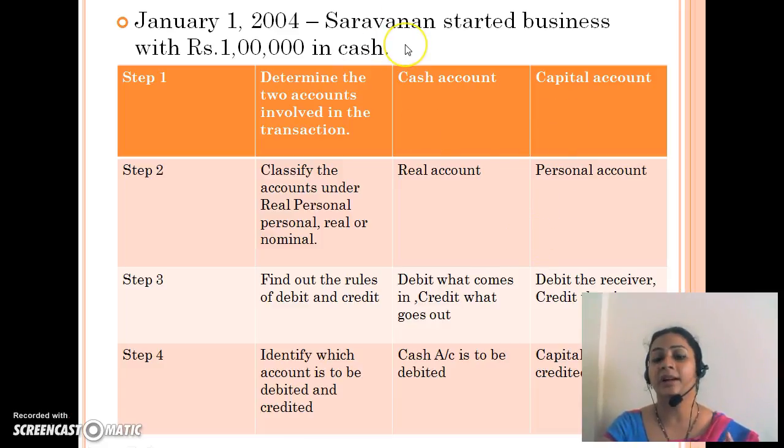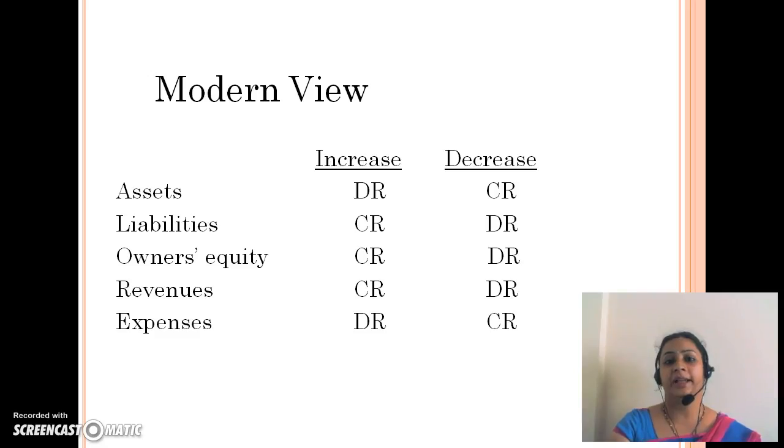Actually, Saravanan is the giver. So what are you going to do? You are going to credit Saravanan, or you can say you are going to credit the capital account. So here you understand how to apply the rules to the cash account and capital account, and how to record the transaction in this business. Now, we can also see another view.